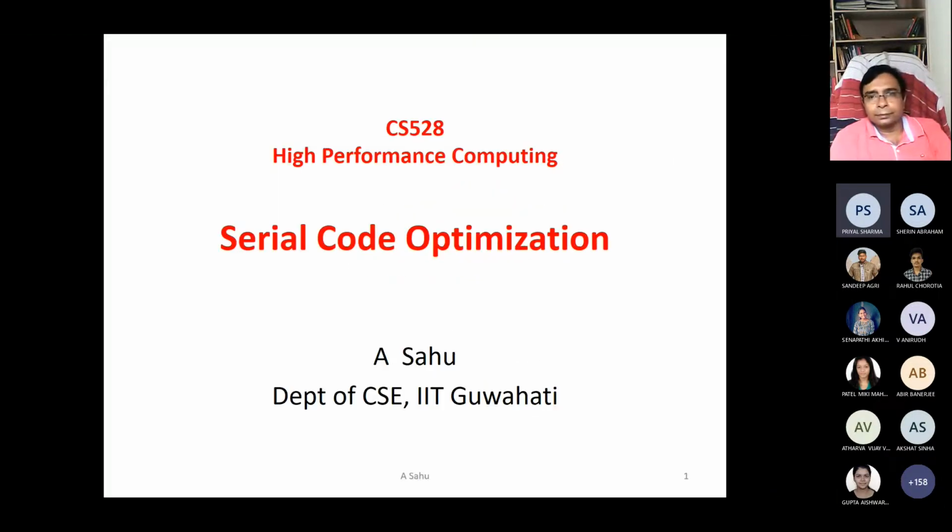Yes, sir. Yeah, so today's topic is serial code optimizations. It is mostly for those who have done a compiler course. Actually, it is a repetition kind of thing, but still we need to look at it from the HPC point of view.